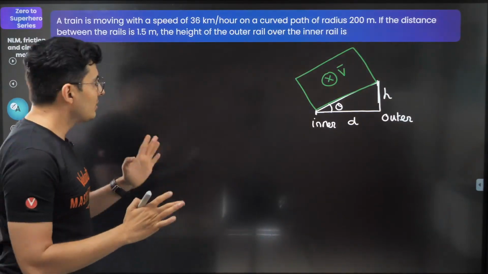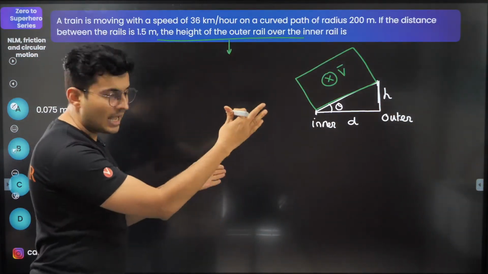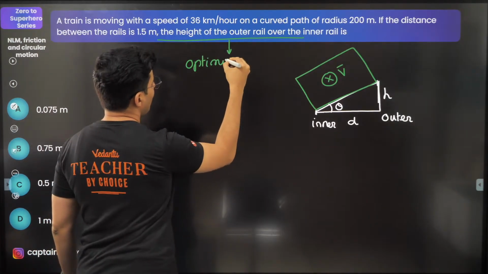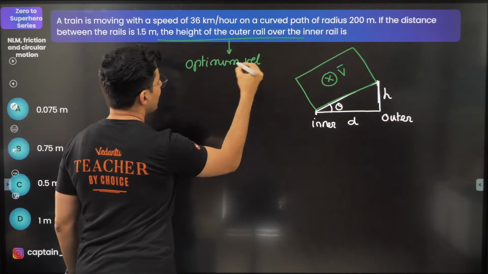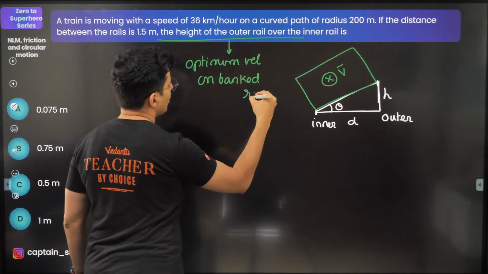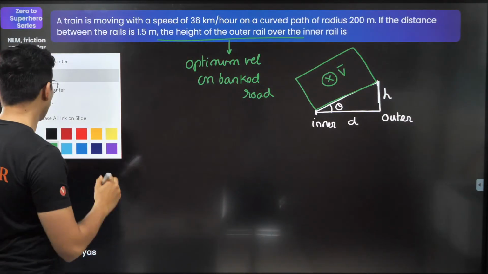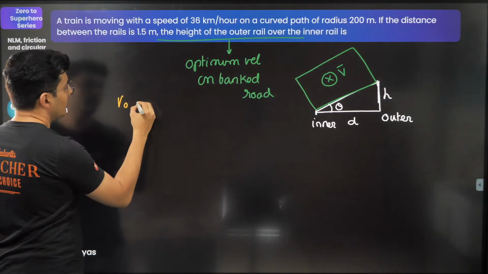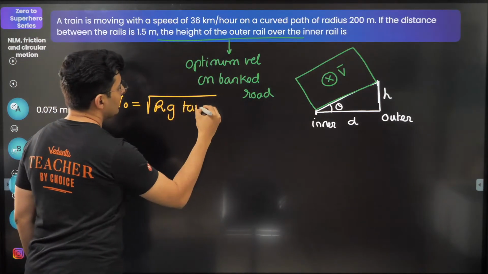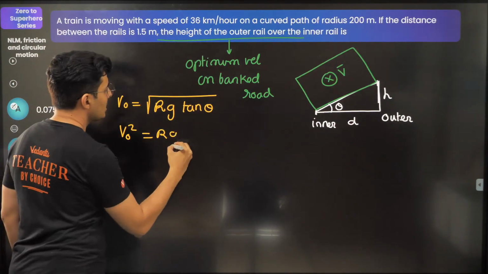In such situations, whenever you have to find the height difference between the tracks, think about the formula for optimum velocity on a banked road. Just use that formula, nothing else. Optimum speed is root of r g tan theta, so squaring both sides, v naught square is r g tan theta.